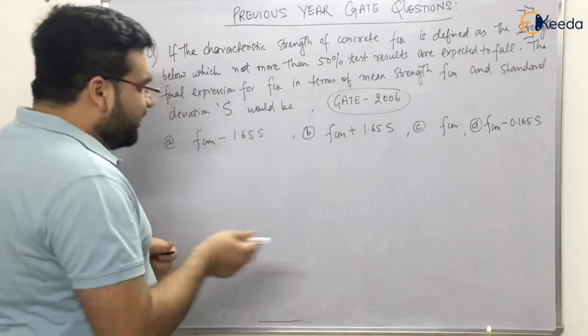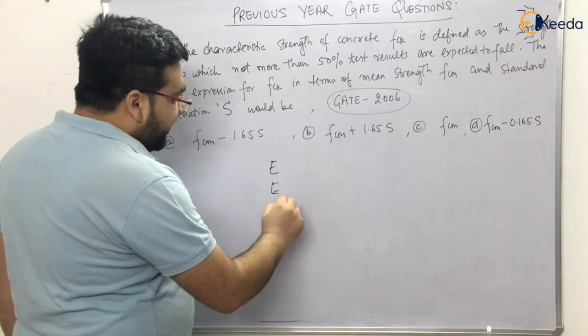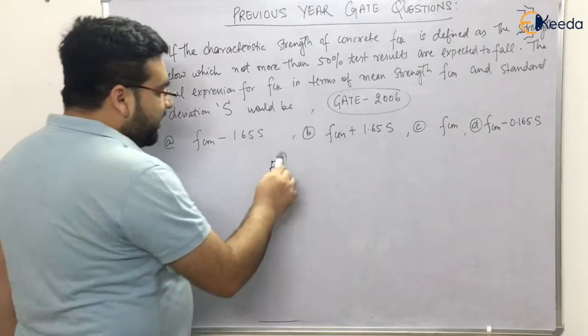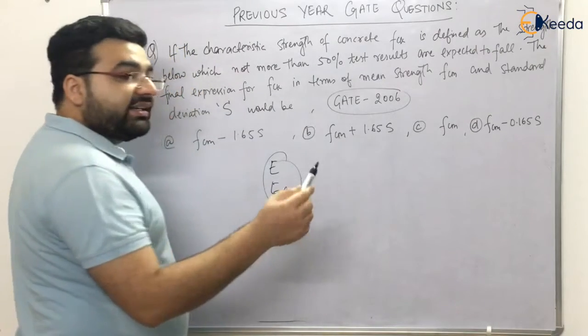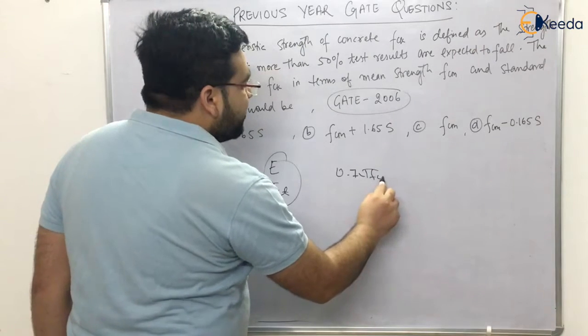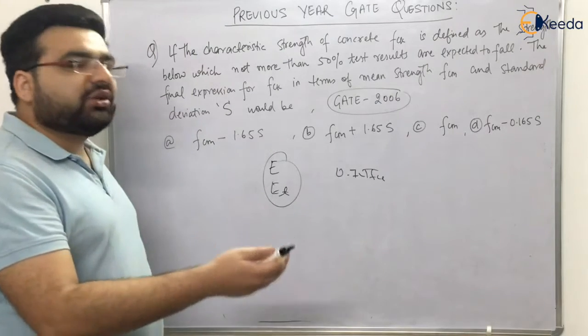What are the questions? Determine E, right? Determine ET, meaning the long-term modulus of elasticity. We have already discussed that, right? The questions are to determine the direct tensile strength. It is given by 0.7 root FCK. So directly formula-based questions are asked, and some very easy theoretical questions have been asked.